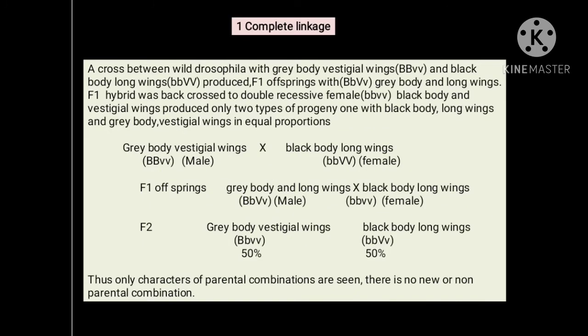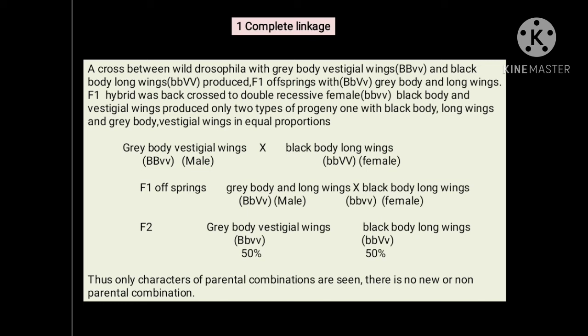Complete linkage will be understood by considering one best example, that means the cross between a wild Drosophila with a grey body and vestigial wings, that is capital B, small v, and a black body with long wings, that is small b and capital V, producing the F1 offspring. The F1 offspring have a gray body and long wings.